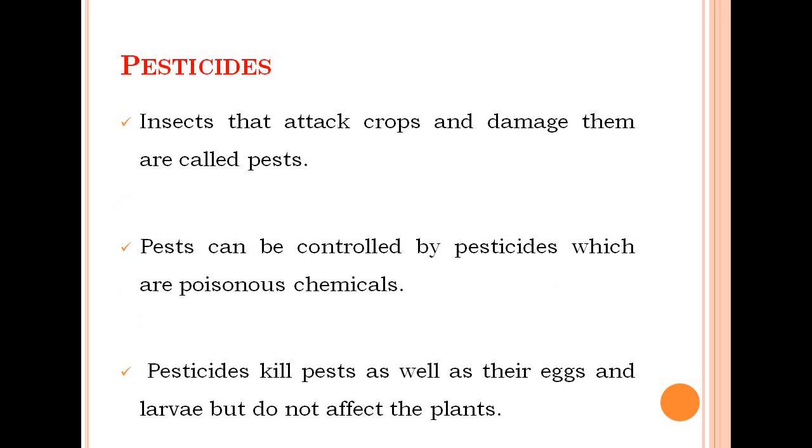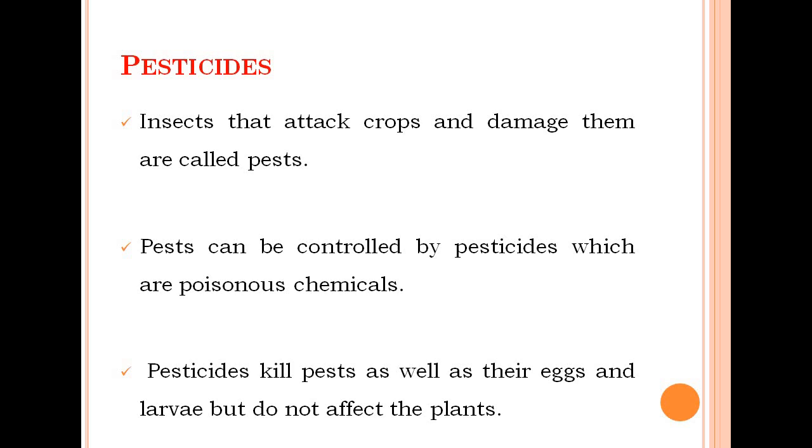Now, we have been talking about weeds, but sometimes some animals such as rats and insects also damage the crops. These insects and rats that attack crops and damage them are called pests. There are some chemicals through which these pests are removed, and those chemicals are called pesticides.